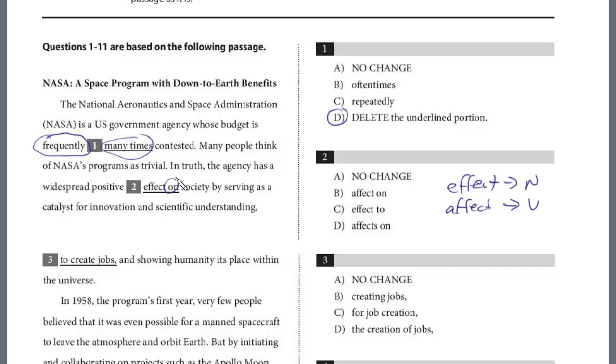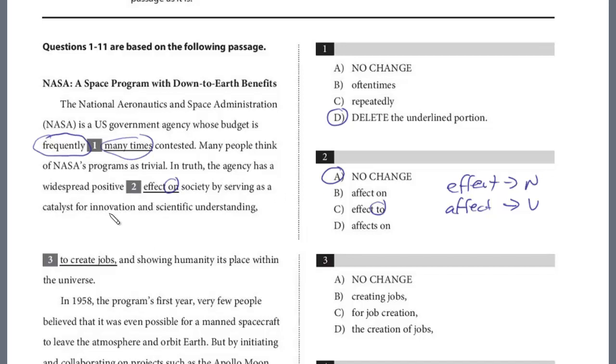We're also testing the preposition that follows. Is it effect on or effect to? This is an idiomatic error. And this one you really have to kind of just test it out. You could even create a sentence in your head. You know, he has a widespread effect on his audience or to his audience. It's on, right? And so the answer here is no change. It is A.